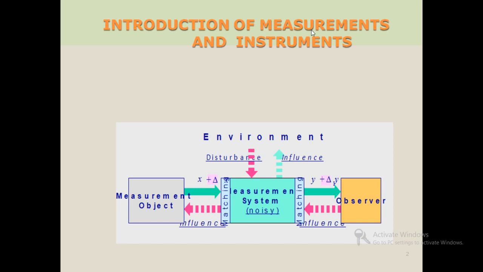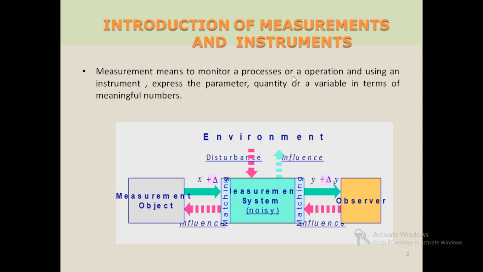What is meant by a system? A system is a group of elements connected in a sequence to perform a specific function. Measurement means to monitor a process or an operation and, using an instrument, express the parameter, quantity or variable in terms of meaningful numbers.